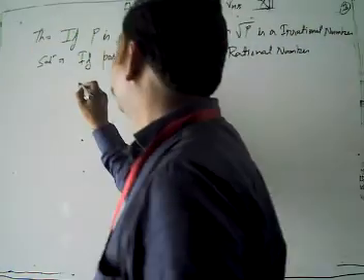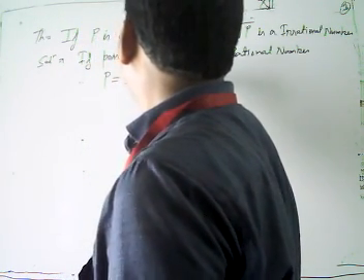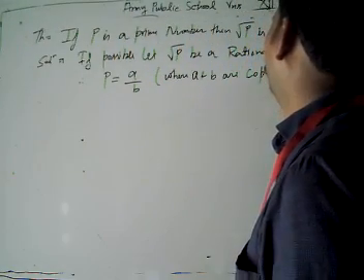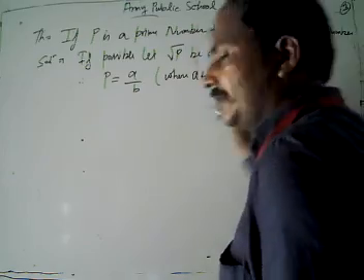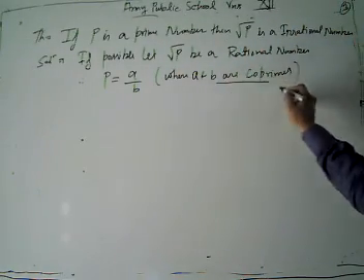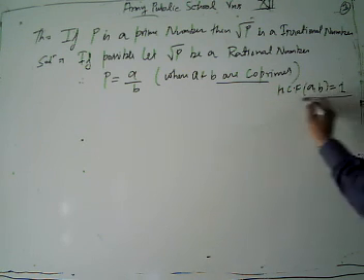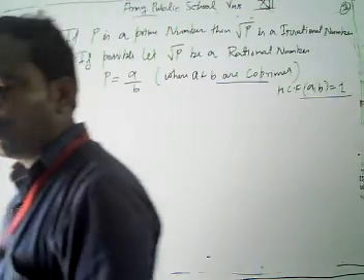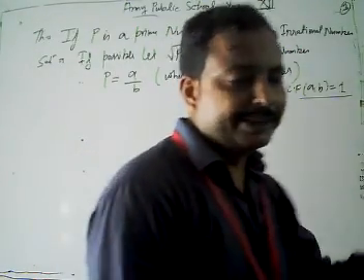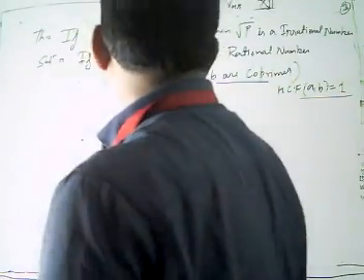Then root p is equal to a by b, where a and b are co-primes. What is the meaning of co-primes? a and b are co-primes means the HCF of a and b is 1. In simple language, two numbers are co-primes to each other when their HCF is 1.